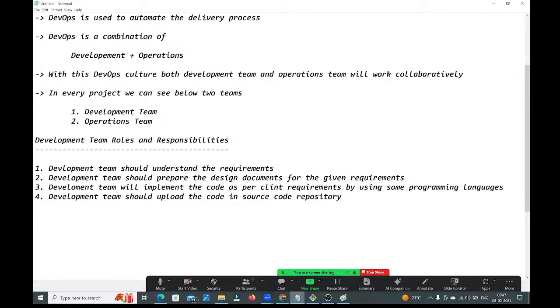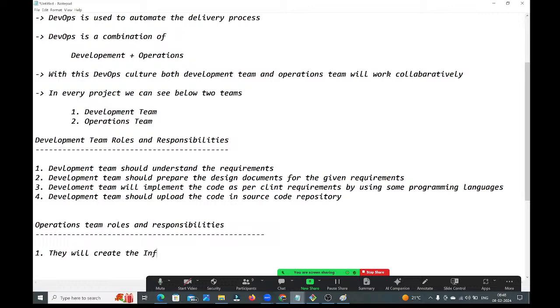Then the operations team will come. Operations team roles and responsibilities. What will the operations team do, guys? They will create the infrastructure. By using what? Terraform. By using Terraform, guys.